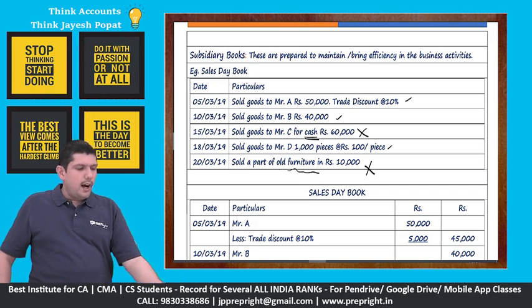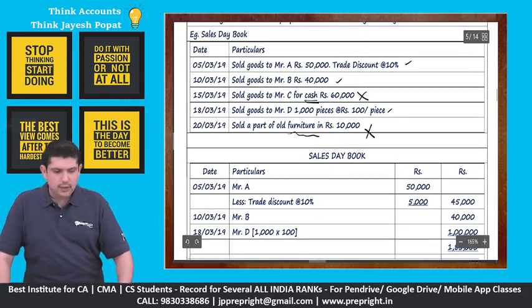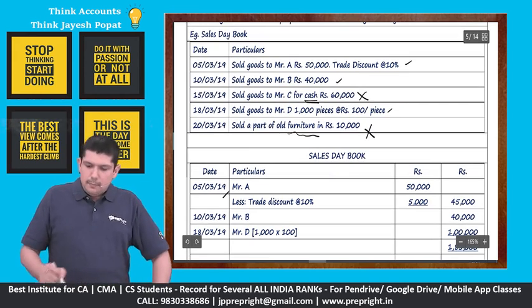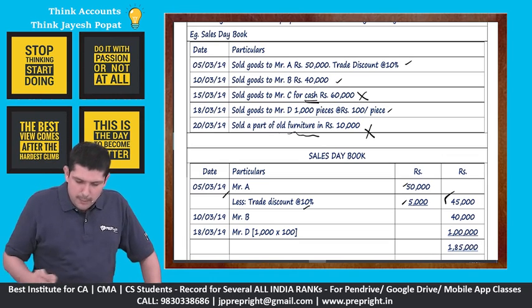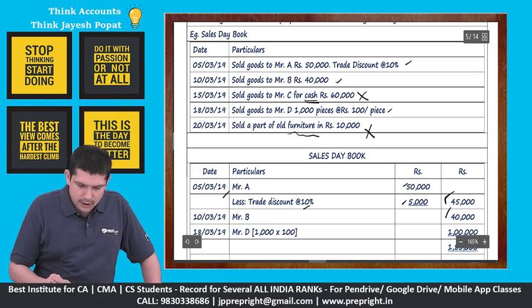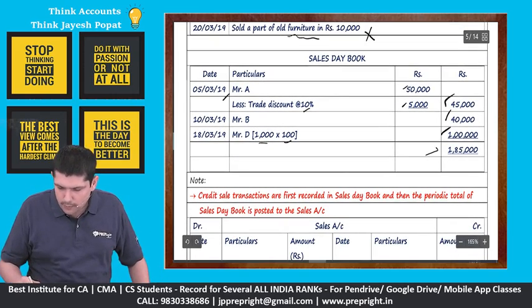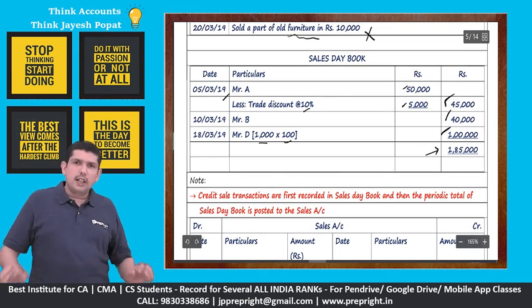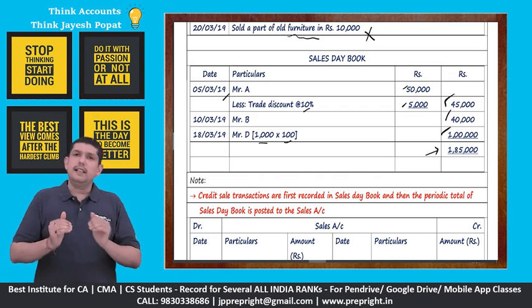Now, let us look at how these entries are recorded in the sales day book. For the first transaction on 5th of March 19, Mr. A 50,000 with a trade discount of 10%, so 45,000 is the value of the transaction. Mr. B 40,000. Mr. C is cash sales, it will not be recorded. Mr. D 1000 pieces into 100 per piece, 1 lakh. So total sales for the period of March is 1,85,000. So this is the first step.